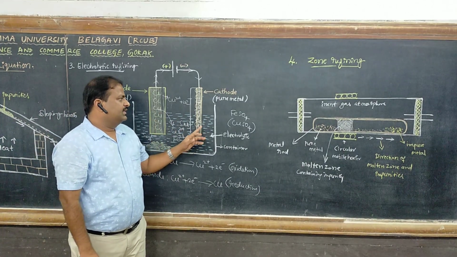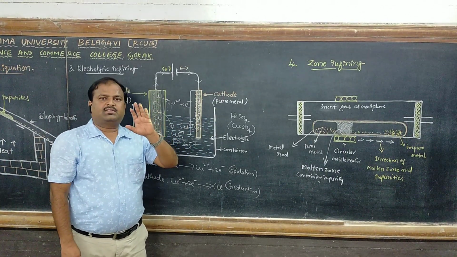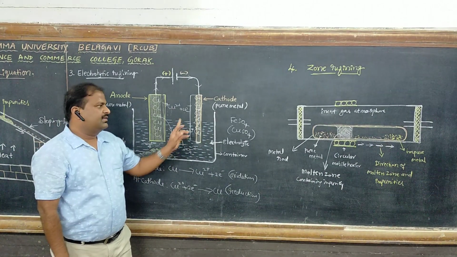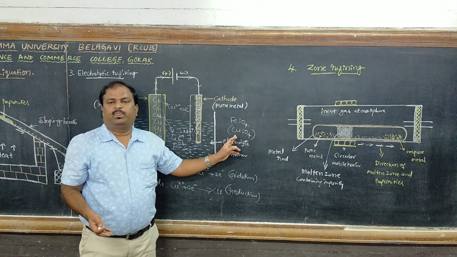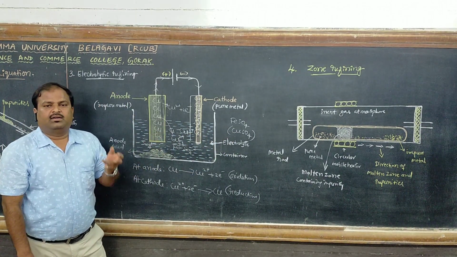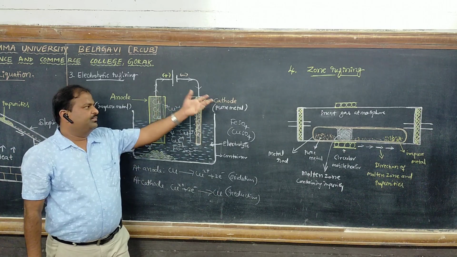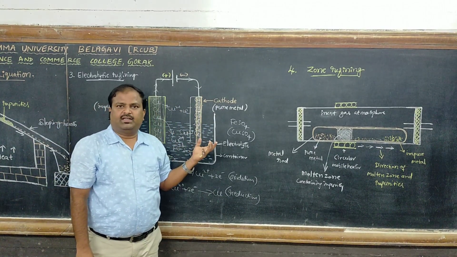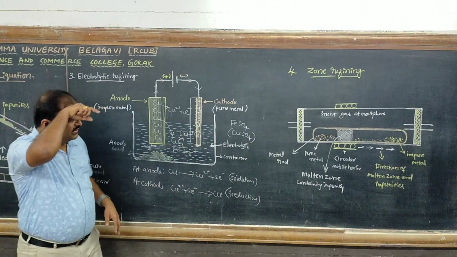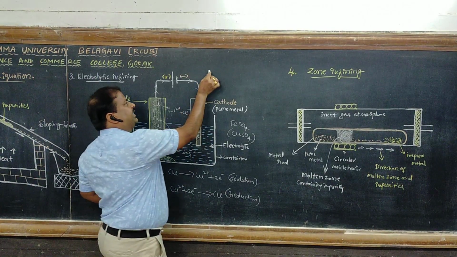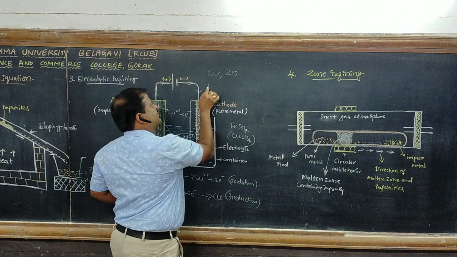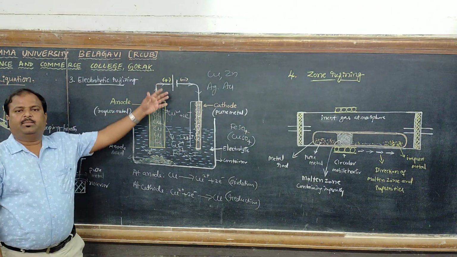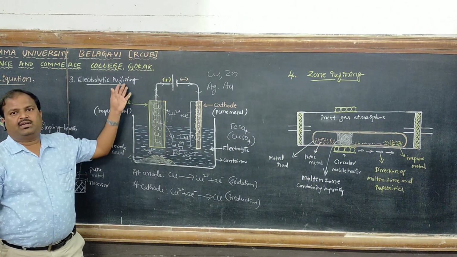Therefore, we use a solution of a salt of the same metal as the electrolyte. In the case of copper, copper sulfate is used. For refining silver, silver nitrate is used, and for zinc, zinc sulfate is used as the electrolyte. Similarly for gold. So in this method, we refine copper, zinc, silver and gold. These metals are refined by electrolytic refining.